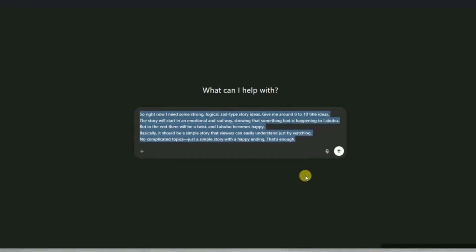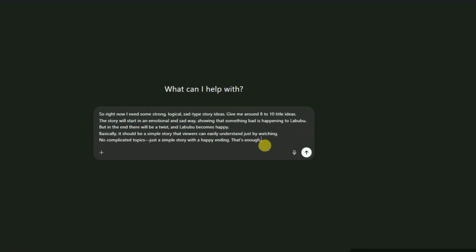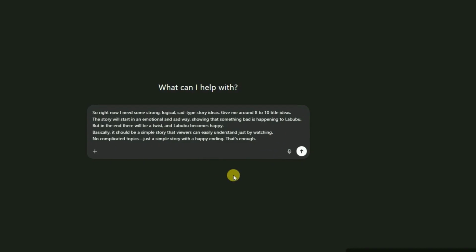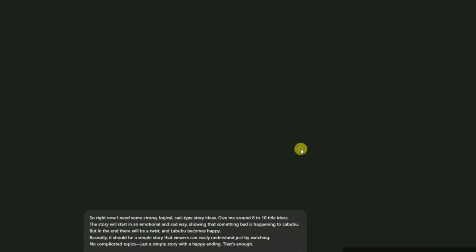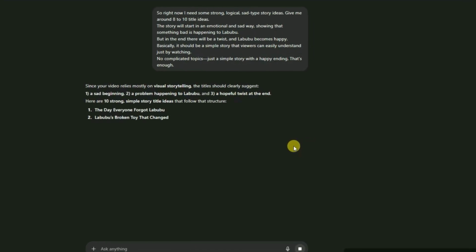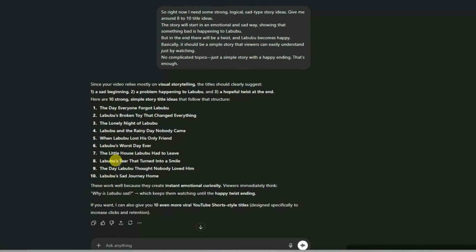Basically, in the prompt, I'm telling ChatGPT to give me 10 story ideas where the story starts off sad, but by the end, everything turns out okay. The story should be about a character named Labubu. The idea is that Labubu's day begins with something bad happening, but by the end of the story, things get better. As soon as I hit send, ChatGPT understands the request and instantly gives me 10 different story ideas.